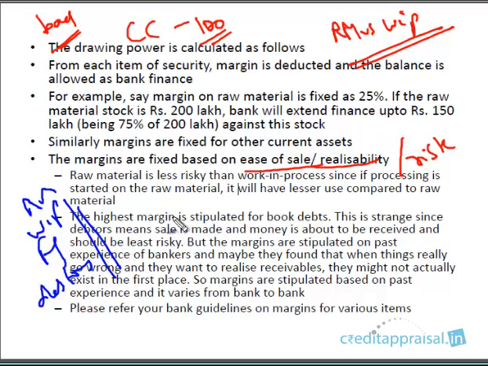Now we are imagining the company has gone broke, and we have these assets. How are you going to realize them? How comfortable are you? Of these four items, which item do you prefer most? We are in a situation where the company has gone broke, and we want to recover our outstanding by selling these assets. So which of these four assets do you prefer? Raw material versus work in progress, which one do you prefer? This is simple.